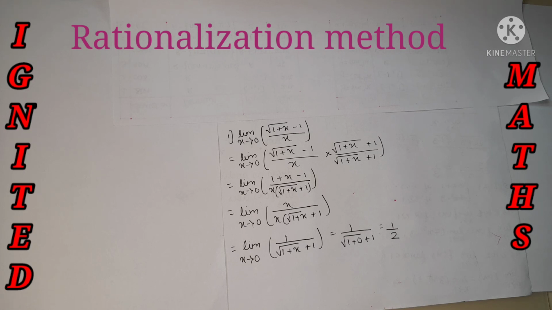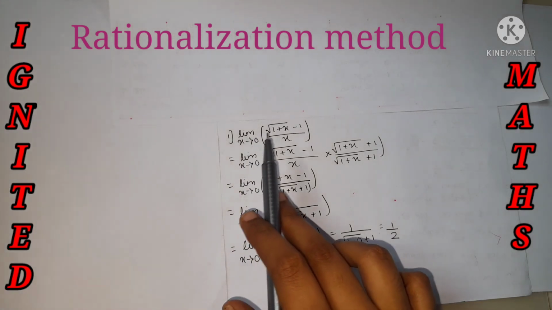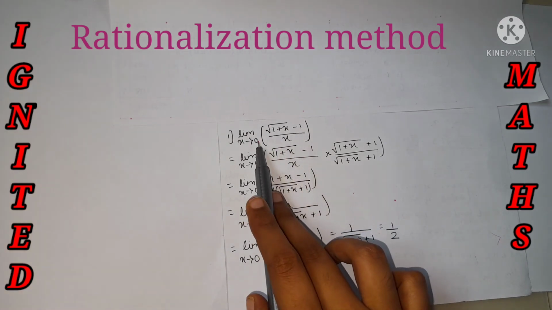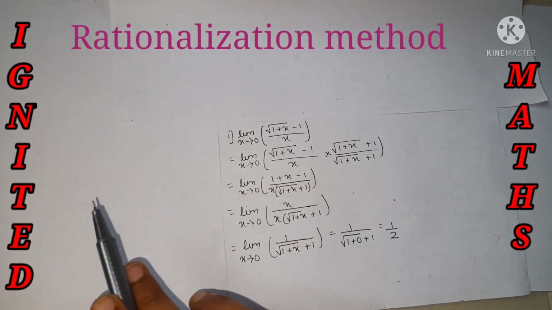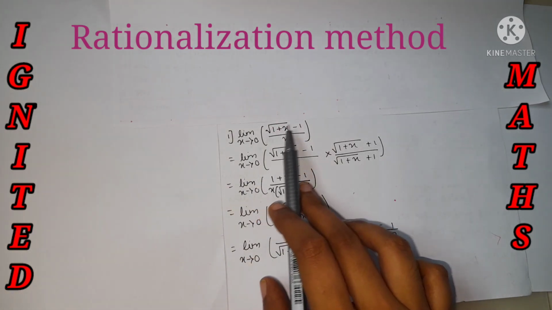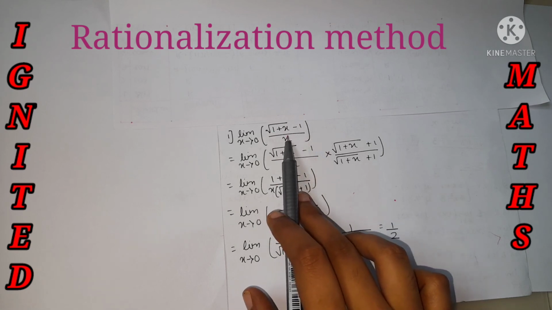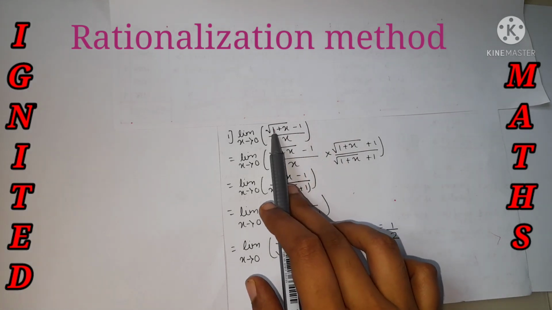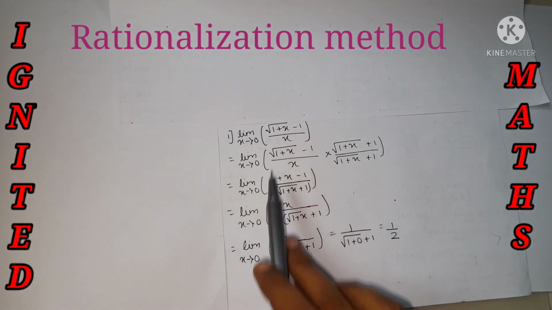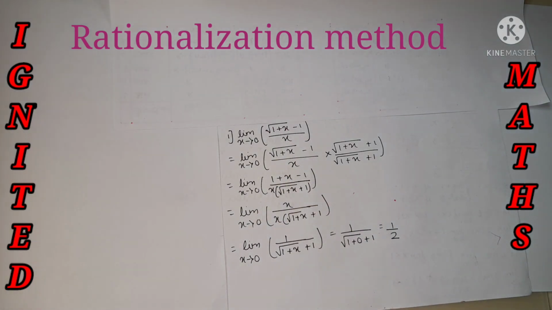We'll take a suitable example: limit x tends to 0, root of 1 plus x minus 1 divided by x. If I put the value 0 and do direct substitution, root of 1 plus 0 is 1, minus 1, divided by 0. Root 1 is 1, so 1 minus 1 is 0, giving 0 by 0. It is an indeterminate form, so we need to use another method.